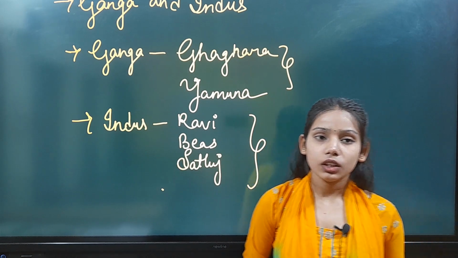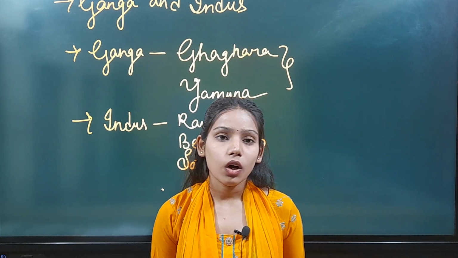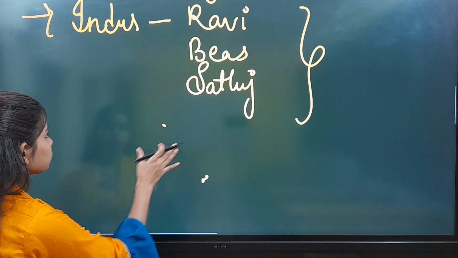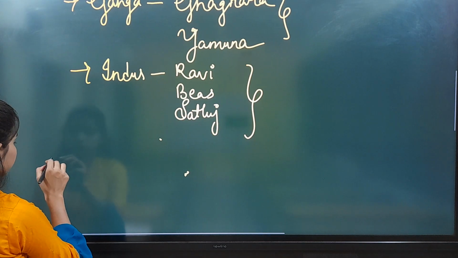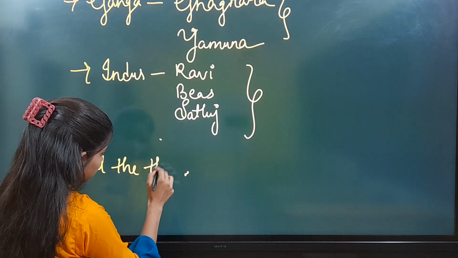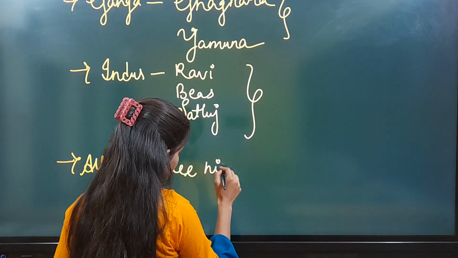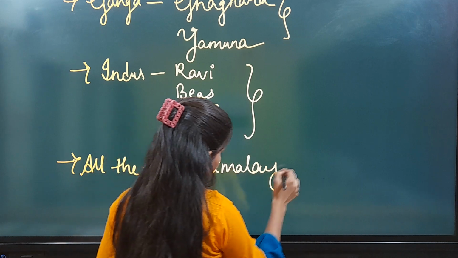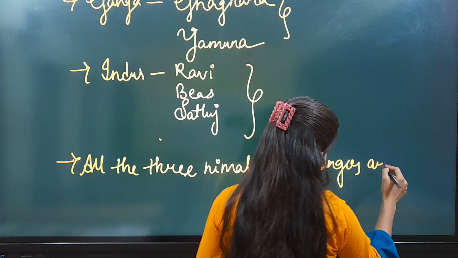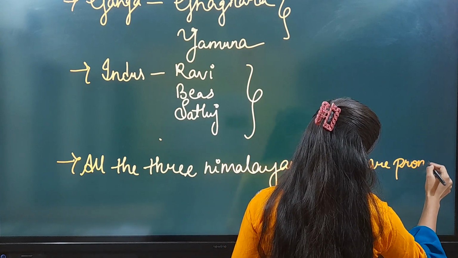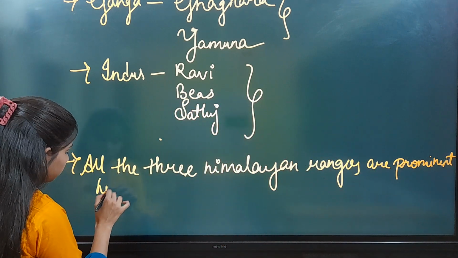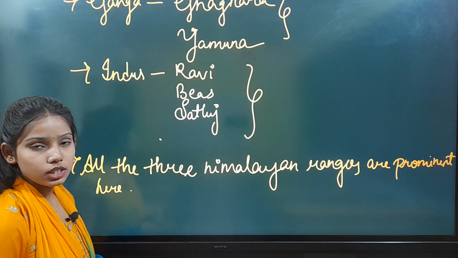Okay, in the Uttarakhand and Himachal Himalayas, all the three Himalayan ranges are prominent.